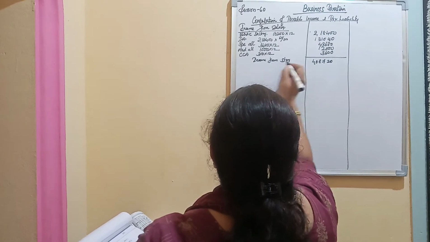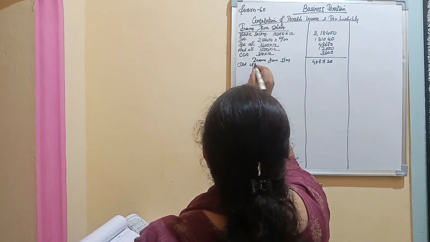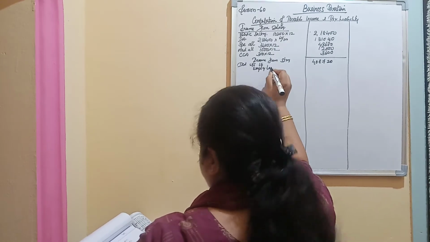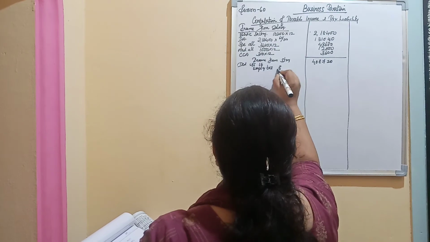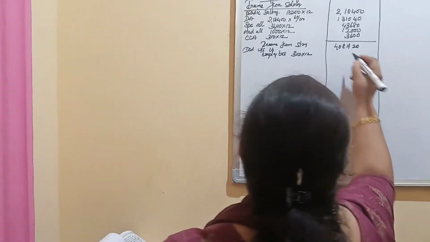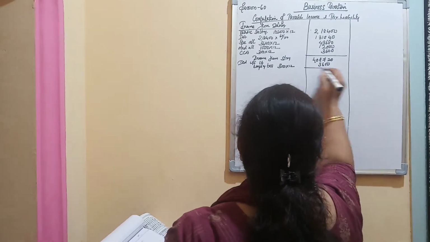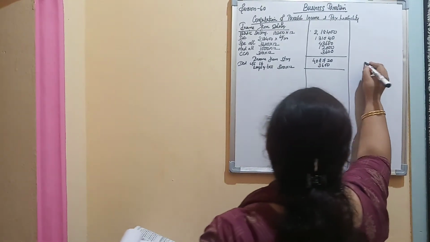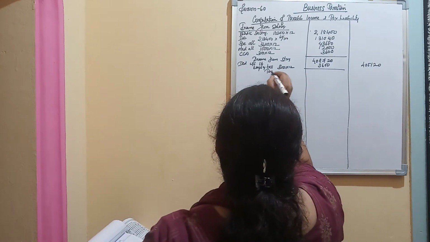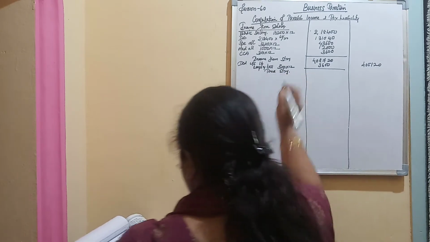Okay, from this you are supposed to deduct deductions under section 16, that is employment tax. How much is the employment tax given? 300 per month. 300 into 12. Employment tax is coming up to 3,600. After deducting that, your taxable salary is 4,05,120. This is your taxable salary. So this head of income is over.